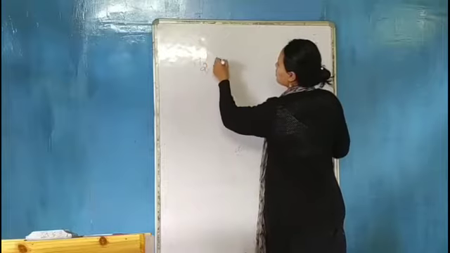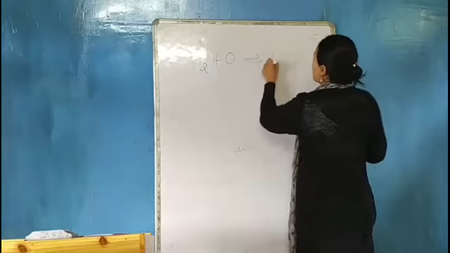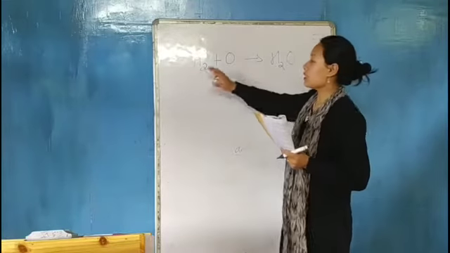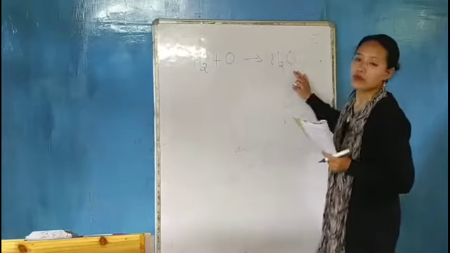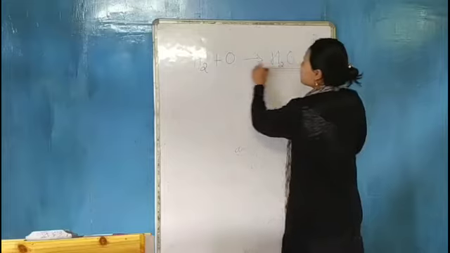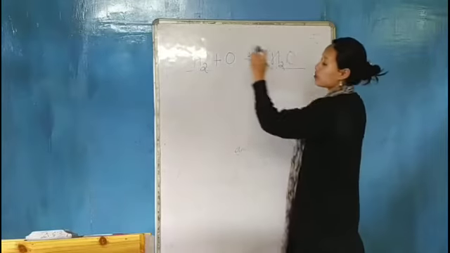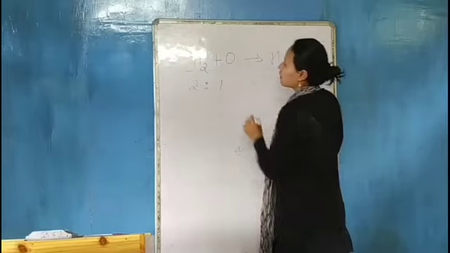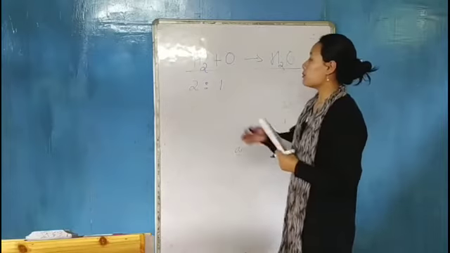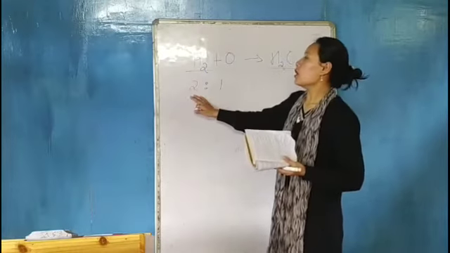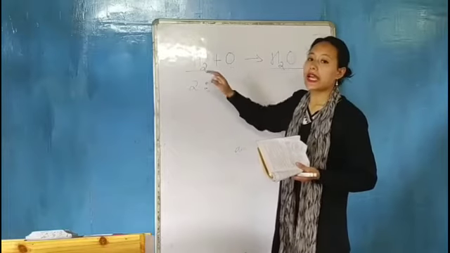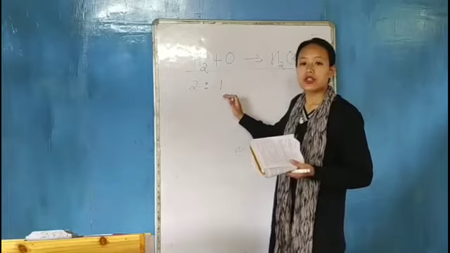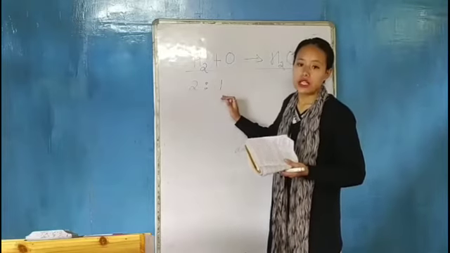For example, hydrogen and oxygen combine and give water. When this combination takes place, it takes place in a ratio of 2:1. So there will always be 2 molecules of hydrogen reacting with 1 molecule of oxygen, and this ratio is not going to change.